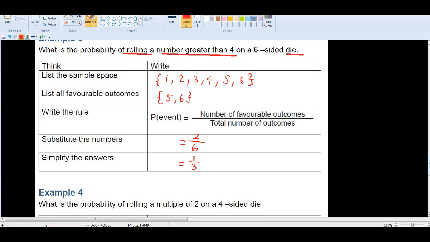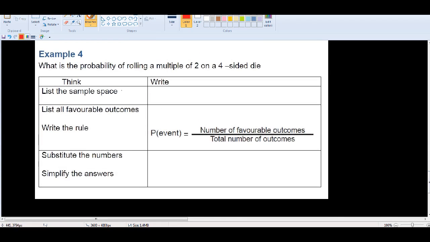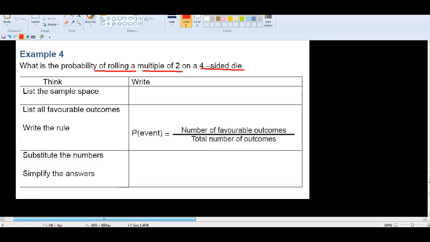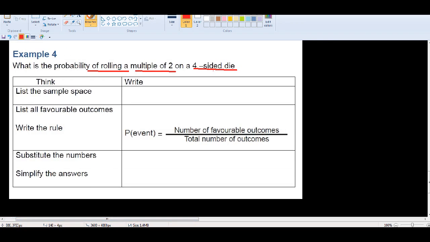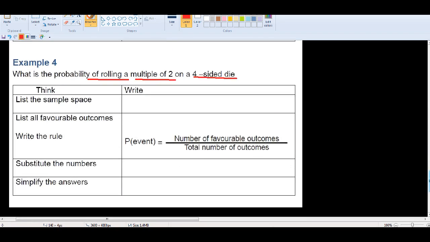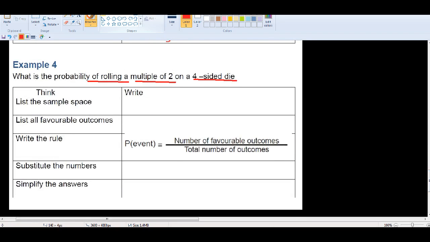Alright, that makes sense? Okay, what is the probability of rolling a multiple of 2 on a 4-sided die? So we're rolling a 4-sided die, so that's the experiment. What's the event you're looking for? A multiple of 2. So let's think about what we're doing with a 4-sided die. What's the difference between a 4-sided die and a 6-sided die? For a 4-sided die, the shape is like this.